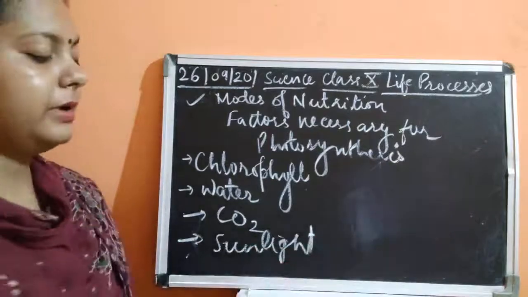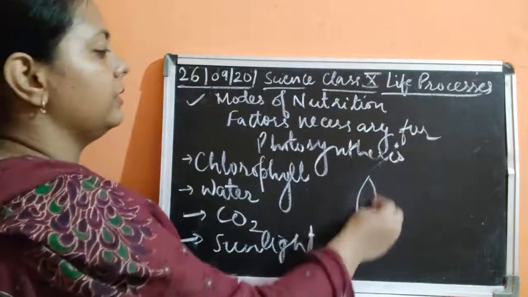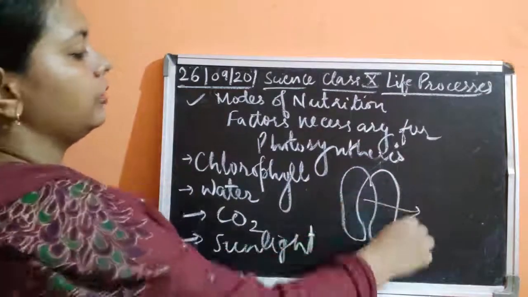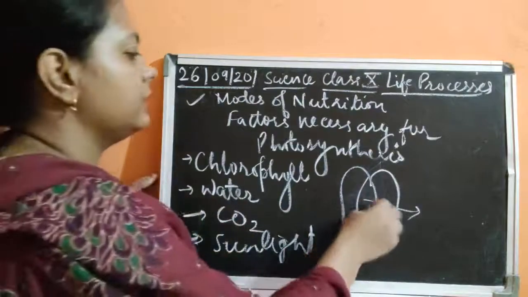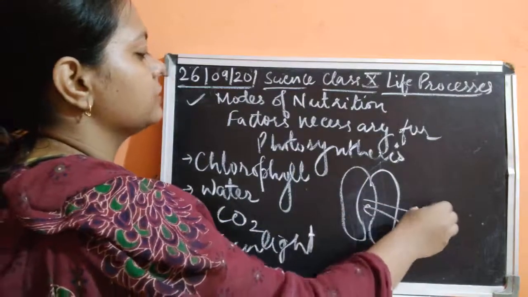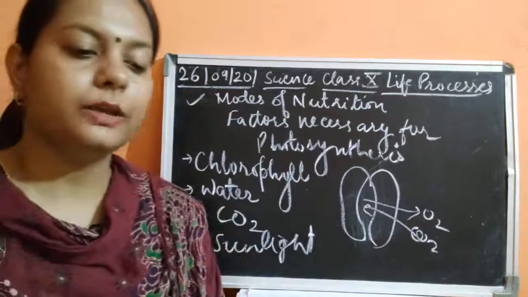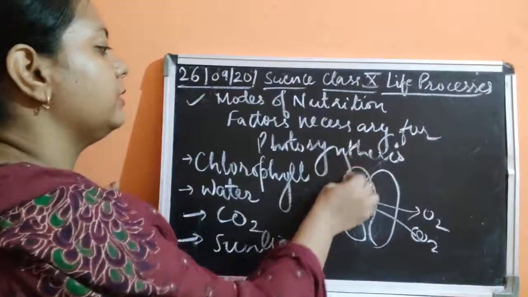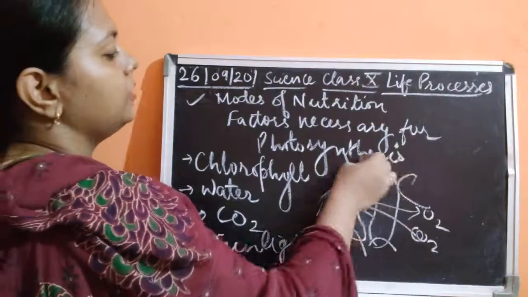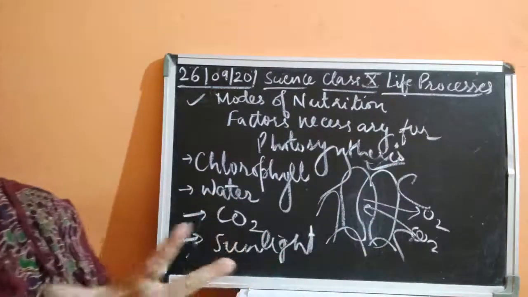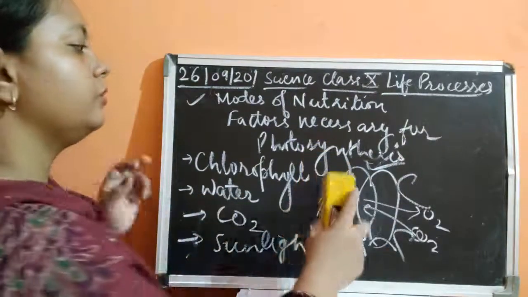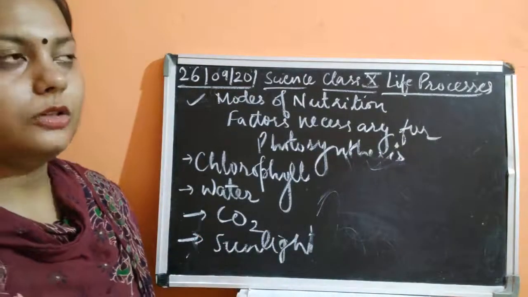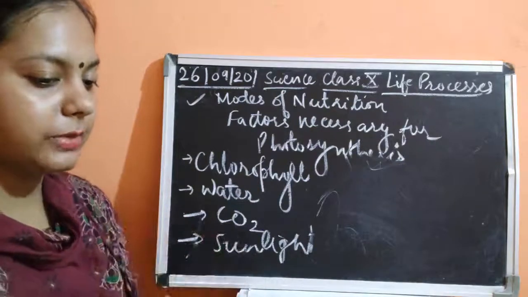So when carbon dioxide has to enter, the stomata will be opened. This is the stomatal pore. It would be opened and carbon dioxide could enter inside, and oxygen could come outside after photosynthesis. How is it opened? Because of the cells present in the surrounding of the stomata, which apply some pressure on the walls of the guard cell, because of which the guard cell remains open.